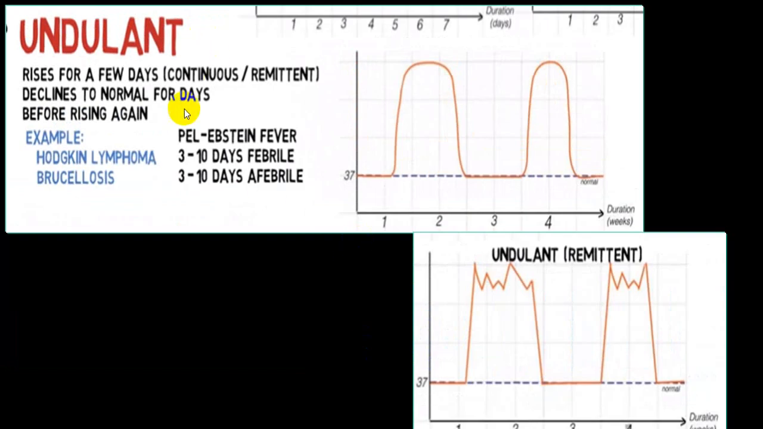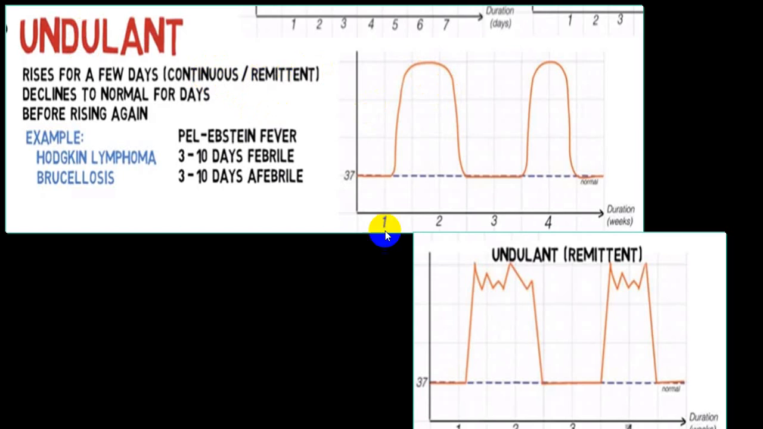Undulant variety is described as a Pel-Ebstein type of fever. There is a 3 to 10 day febrile period and a 3 to 10 day afebrile period. You come across it in two classical examples. When it is in Hodgkin's, it is described as a Pel-Ebstein type of fever. Otherwise, the common terminology utilized is undulant fever. And during the spike, it is usually a continuous or a remittent variety.